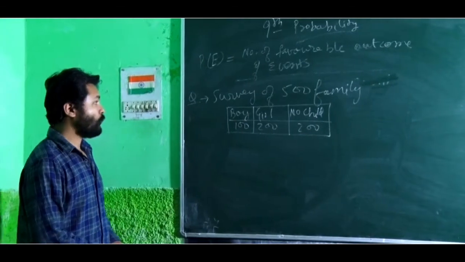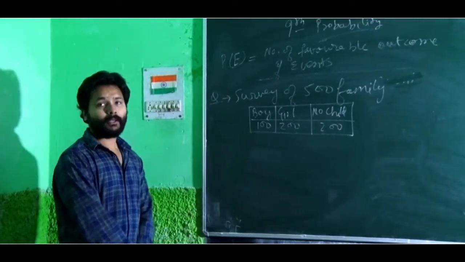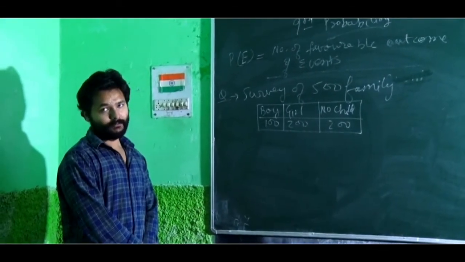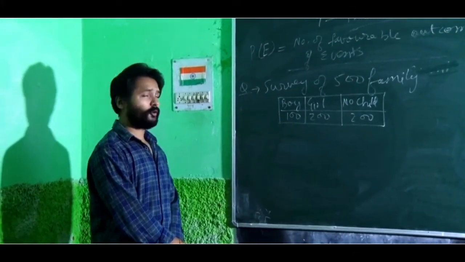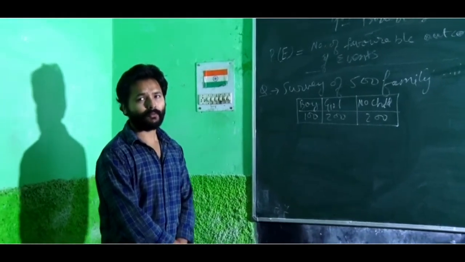Okay, so question is, what is the probability of getting a boy child? This might be your homework also. You can calculate, and the solution will be discussed in next video. Thank you.